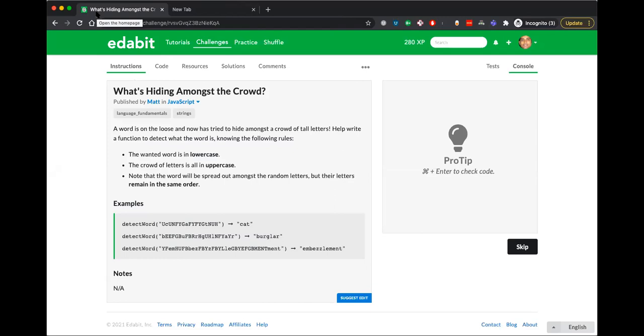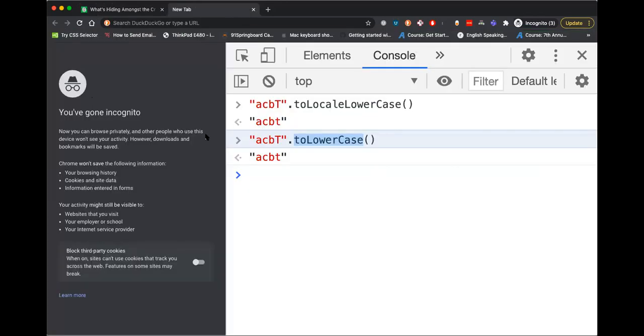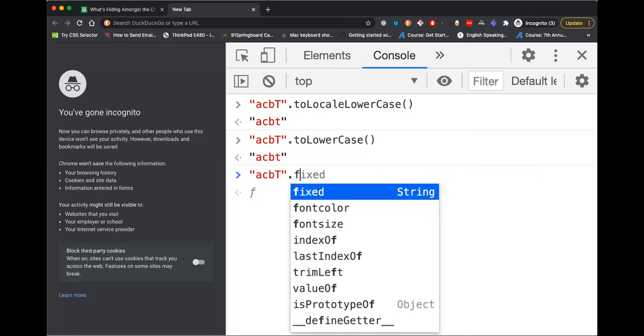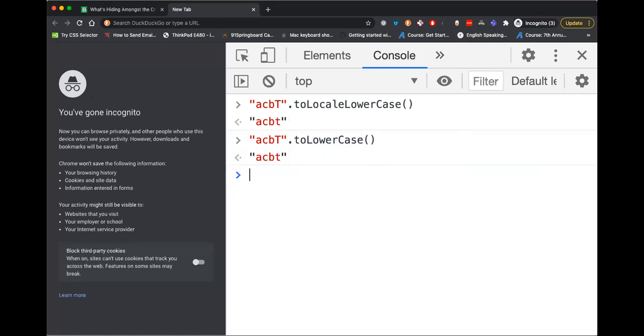Okay, so people are saying find lowercase letters and return them. Hemant is saying check the character is in A to Z range. Yeah. Costa is saying filter method. Does the filter method work on strings? I think it works on arrays. Will it work on strings? Is there a filter method in strings? Don't think so, but we can see. No, I don't think there is a filter method in string.